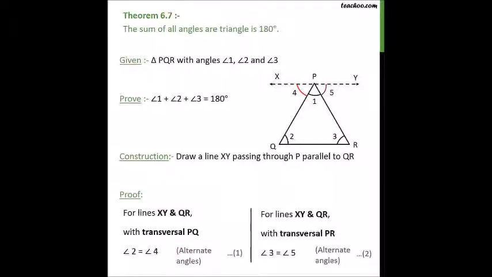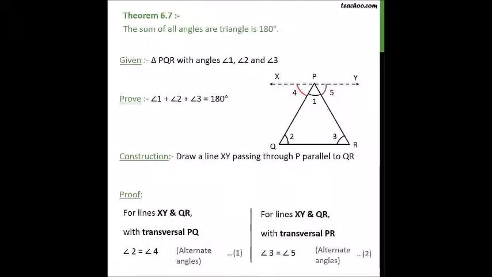Okay, so there is angle 1, angle 2 and angle 3. Angle 4 and angle 5 are the exterior angles in this situation. So angle 3 is equal to angle 5. Both of them are equal to each other because they are alternate angles, and in parallel lines alternate angles are equal, right? Now let's see this entire diagram.